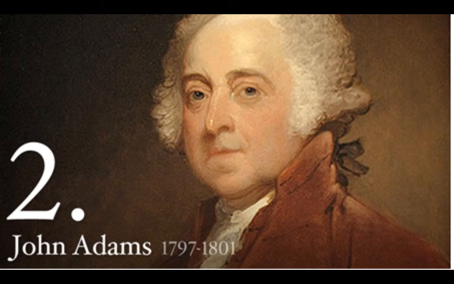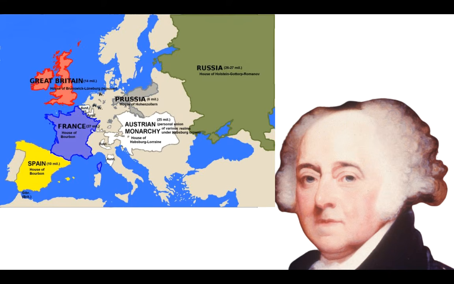Following George Washington's retirement, fellow Federalist John Adams is elected president, and like Washington, Adams had to deal with violations to American neutrality as both France and Great Britain continued to seize American ships. Adams wanted to avoid a war with France and sent U.S. diplomats to France to negotiate.